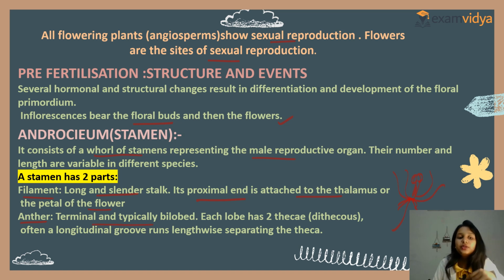So the anther is typically a terminal bilobed structure, and each lobe has two thecae. That is dithecous. Anther is terminal and typically bilobed, and each lobe has two thecae. Often a longitudinal groove runs lengthwise separating the thecae. Clear? So this is filament and anther.